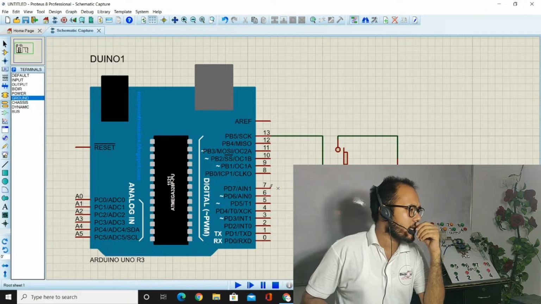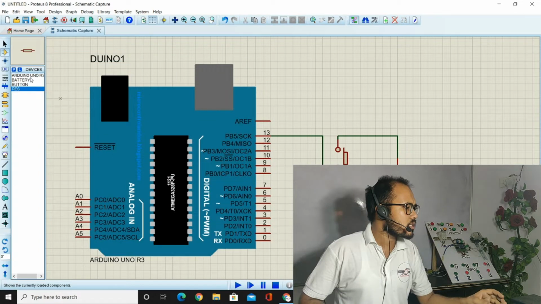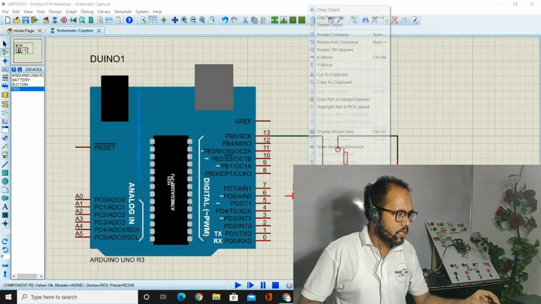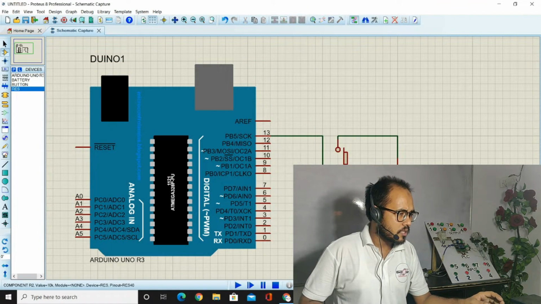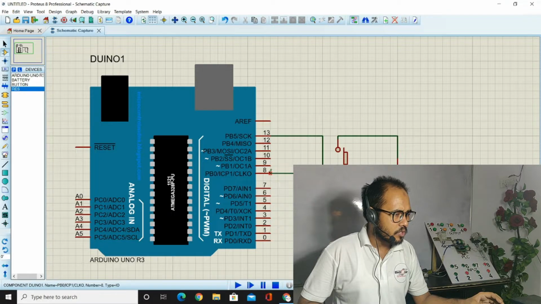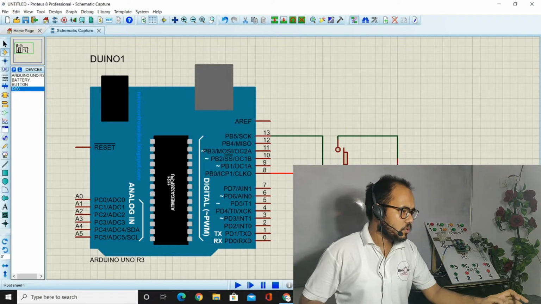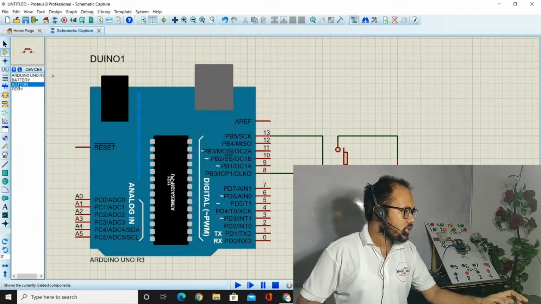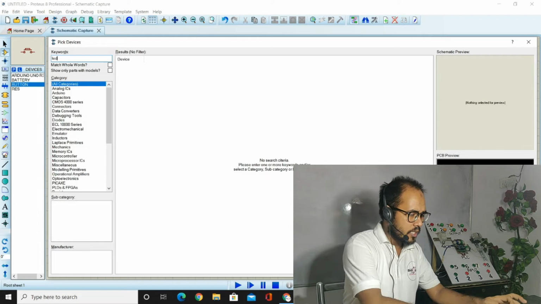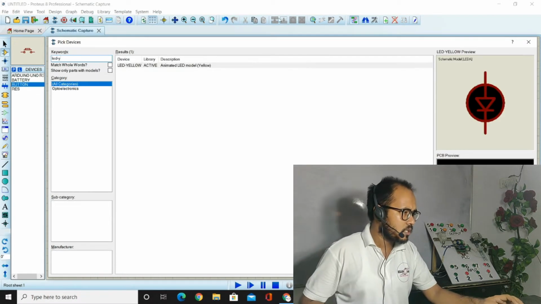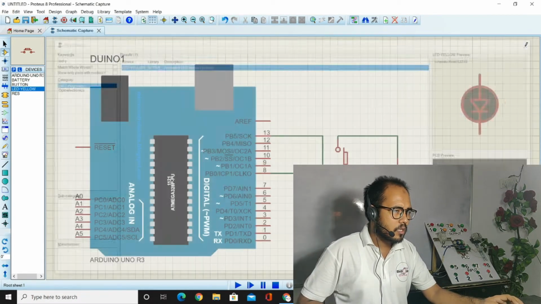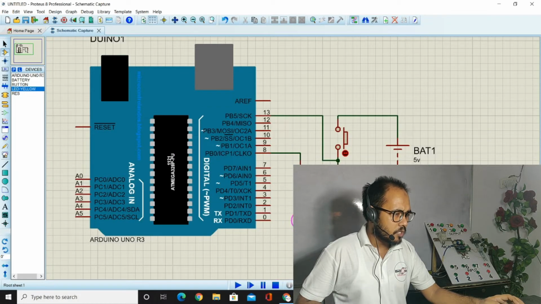अब हम लोग को कनेक्ट करना है एक रजिस्टर विच कंसिस्ट द वैल्यू ऑफ 220. वी हैव टू सिलेक्ट योर रजिस्टर. The value of the resistor must be 220 because we calculated previously that a 220 ohm resistor is required. So after this we require an LED also. The LED must be yellow in color, we have selected the yellow color, and now we place it here.